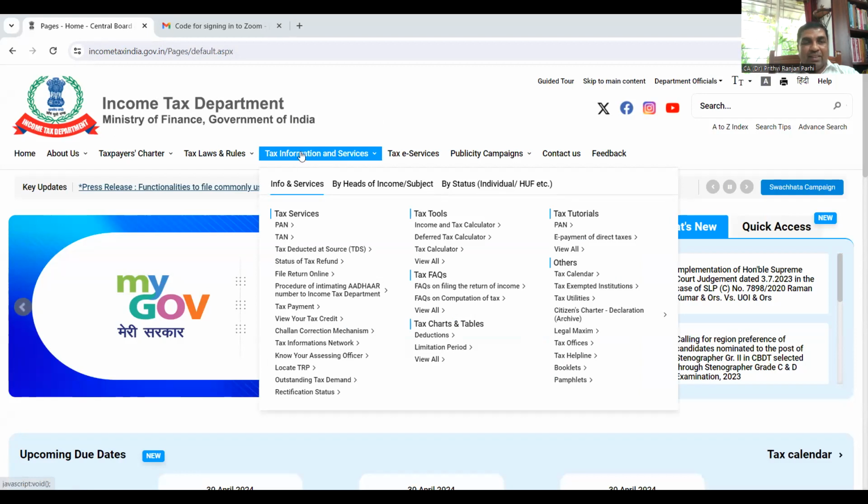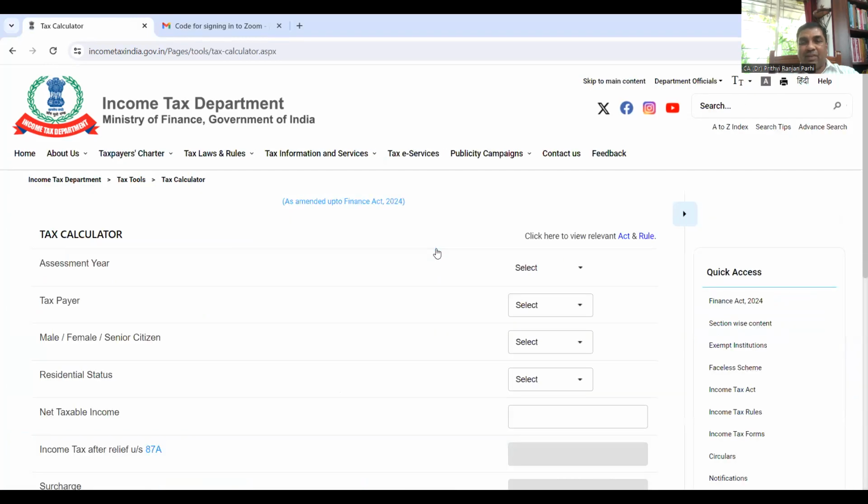Now, if you look at the screen, you see Tax Information and Services. Here is a tab. Under this tab, there are tax tools, and here is one more link, Tax Calculator. I'm clicking here on Tax Calculator. You see, one calculator is opened before you. So try to use this calculator. There are other calculators on the site which can compare the old scheme and new scheme, but I feel this calculator is more convenient.